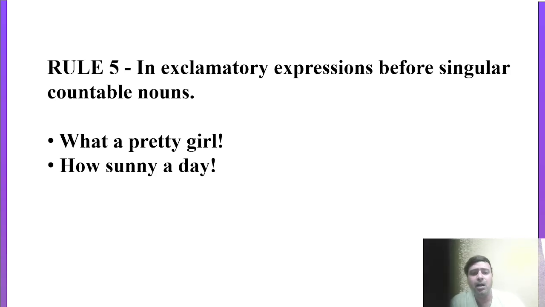Exclamatory expressions are those in which we express some sudden or strong feelings or emotions of the heart, like what a pretty girl, right? So here we can use article A. We are discussing the uses of article A. How sunny a day. These have an exclamation mark at the end of the statement. So these are exclamatory expressions, and in this type of sentence you can also use article A.